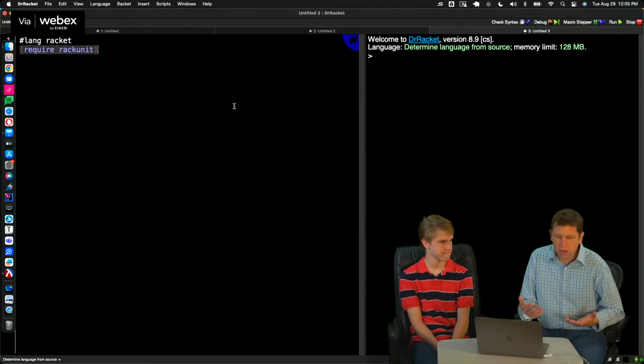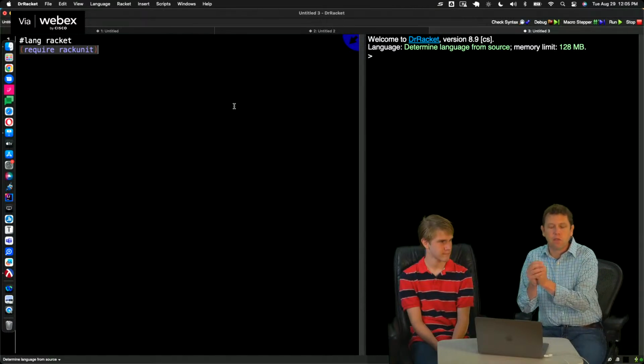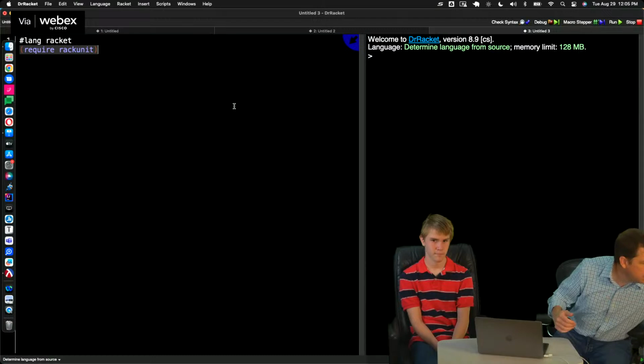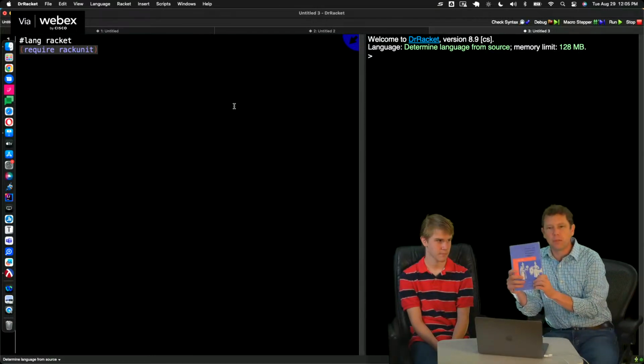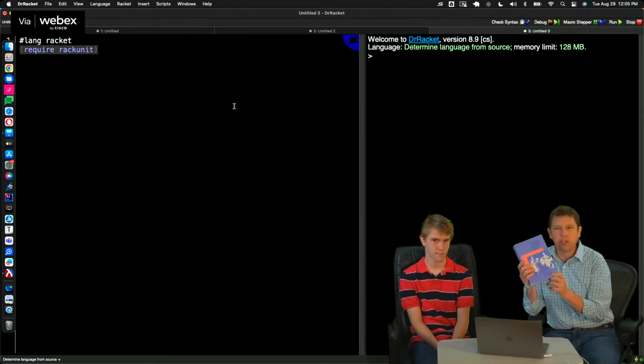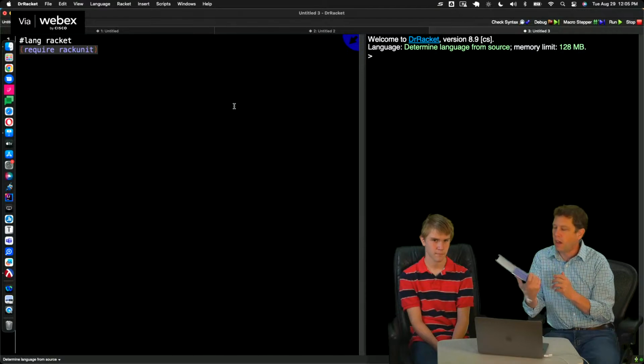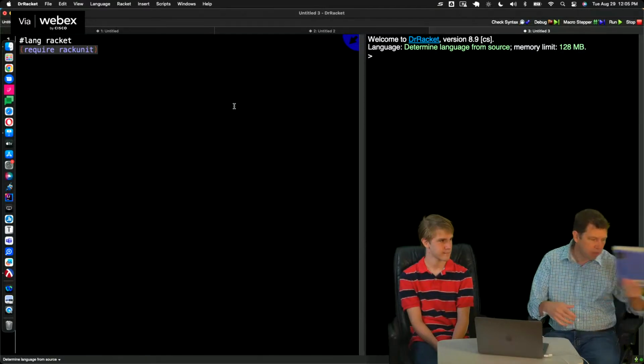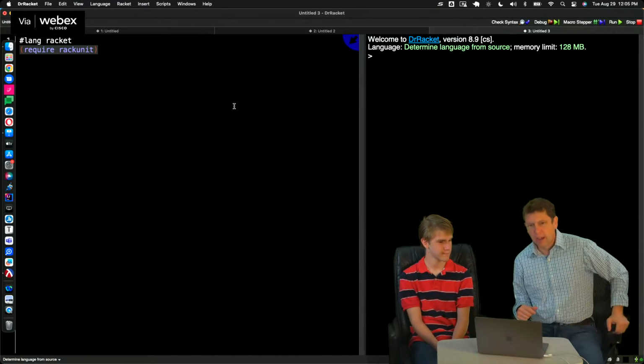Racket is a form of Lisp. If you're a developer, you've probably heard of or seen the book Structure and Interpretation of Computer Programs. It uses a programming language called Scheme. Racket is basically a descendant of Scheme, so that's what we'll be looking at here.